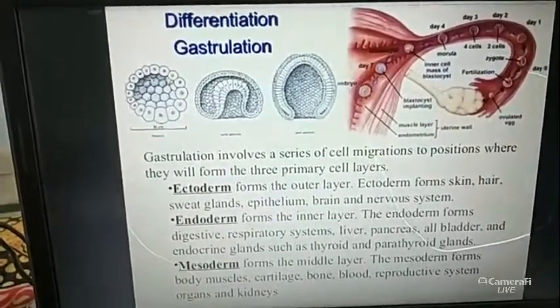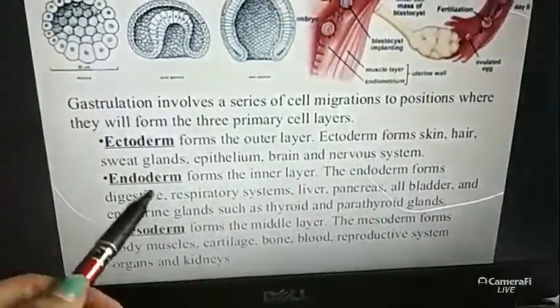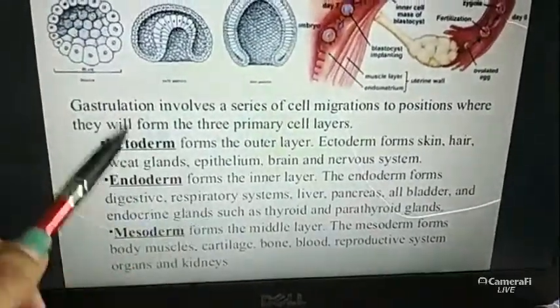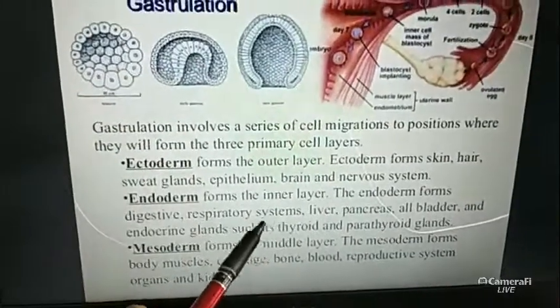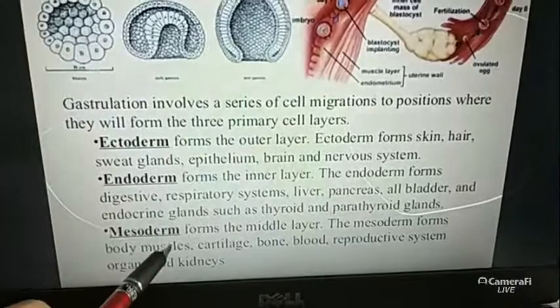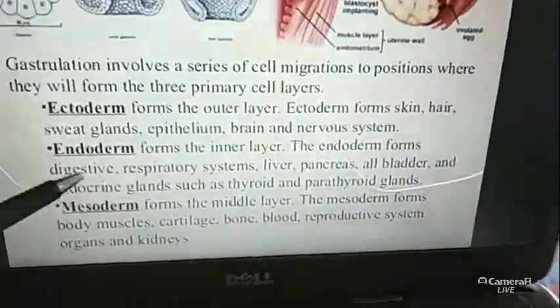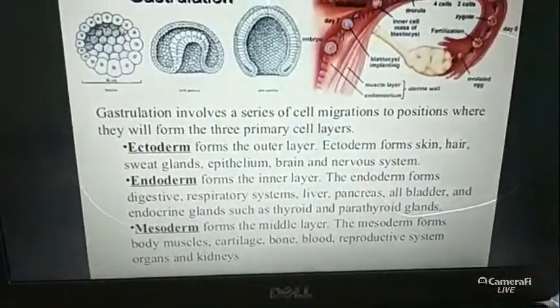Okay, Seema, what have you written? The body parts, our body. Yes, how our body parts develop in this way. All the body parts develop from these 3 layers, like the nervous system and brain are developed from the ectoderm layer. Liver, pancreas, all these internal organs develop from the endoderm layer, and from the mesoderm layer, muscles, cartilage, bone, blood are developed. So in this way our whole body's organ system becomes developed.